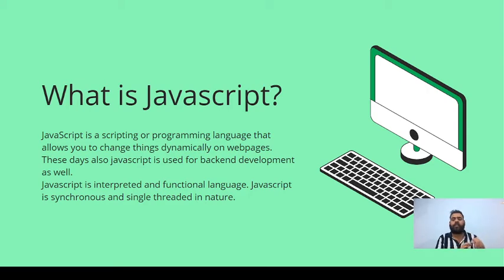Like in history, we were not capable of doing things in JavaScript on the backend side. But if we talk about today's scenario, we can build anything in JavaScript, like a system application or a mobile application or other web applications as well. In history we didn't allow these things to be done in JavaScript, and JavaScript is an interpreted and functional language.